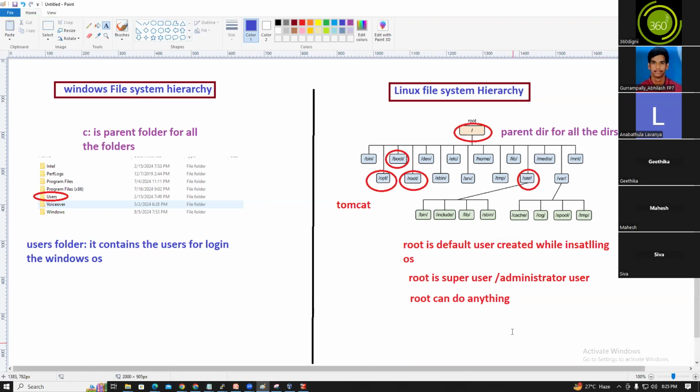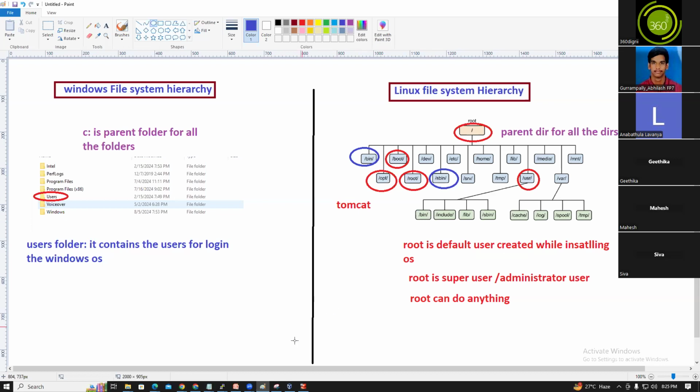Where are the commands located? The commands are located in the bin binary folder and the sbin folder. These two folders contain the commands, bin and sbin. sbin is nothing but a super binary. So the root user is the super user who will execute these commands. The sbin commands are only executed by the root user, but the bin commands will be executed by the normal users.